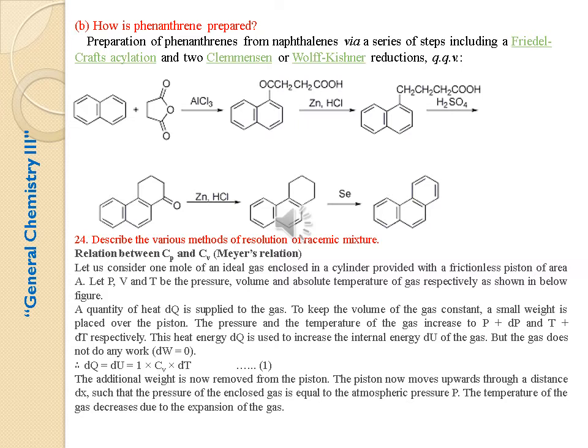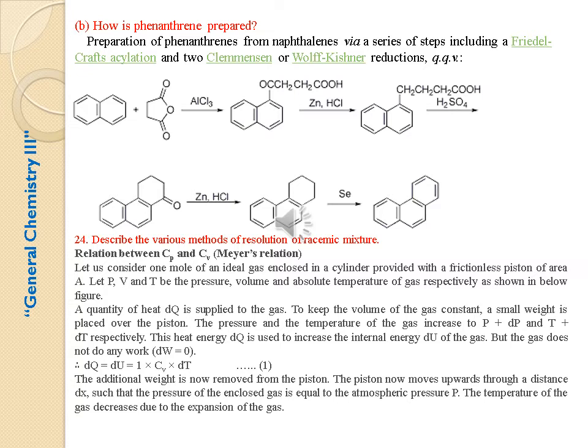intermediate molecule, which reacts further with zinc and HCl to produce the reduced form, that is the carbonyl group is reduced into CH2. The further reaction with sulfuric acid produces the cyclized product. Here again we use zinc and HCl to reduce the carbonyl group into CH2. Then in the final step, selenium is used to oxidize the compound, so it forms phenanthrene.